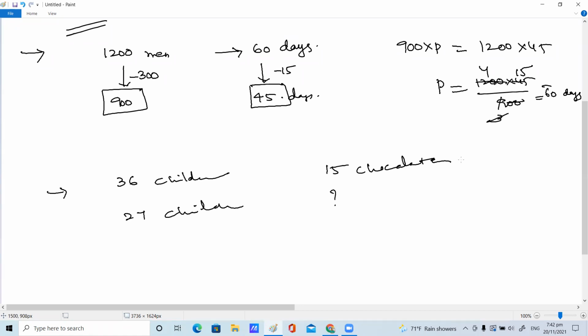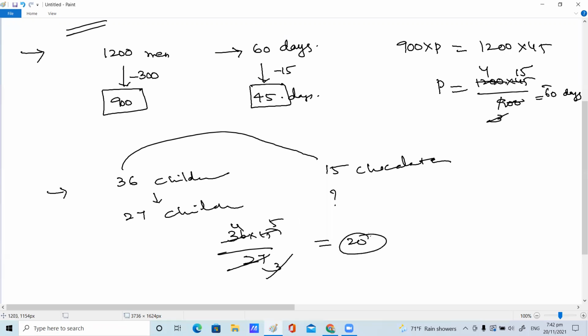20 chocolates, because here the strength is decreased. That means the number of chocolates they will get is increased, right? So, ma'am, that's inverse proportion. Just multiply these two terms, 36 into 15, divide by 27. 9 3s are 27, 9 4s are 36, 3 1s are 3, 3 5s are 15, 4 5s are 20. So each child will get 20 chocolates. Right. This is a lively example. I'm giving my own; you can prepare your own questions like that, inverse proportion.